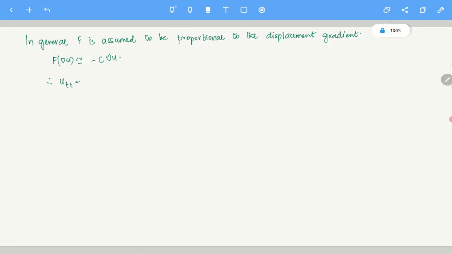So this is c Laplacian of u equals 0. That is your wave equation. Clear? That is the physical interpretation of what the wave equation is.